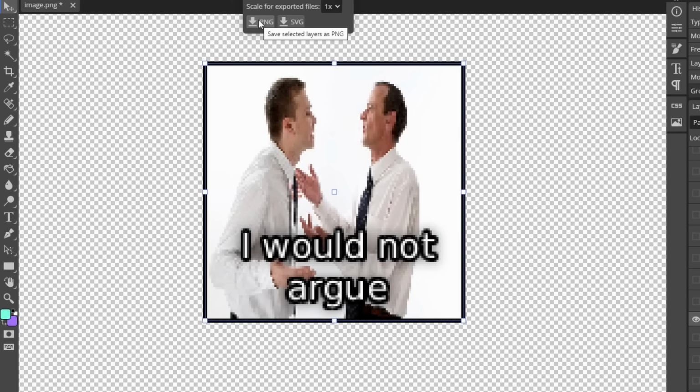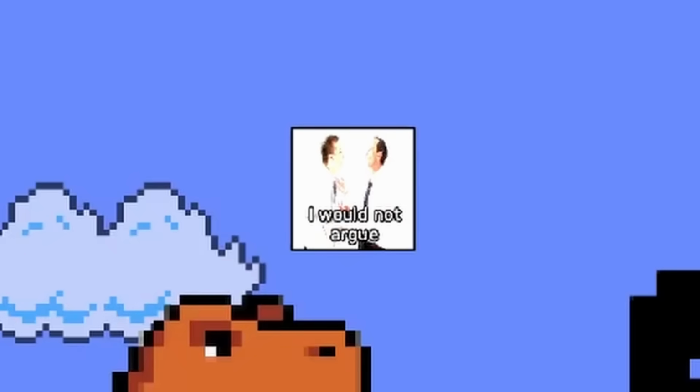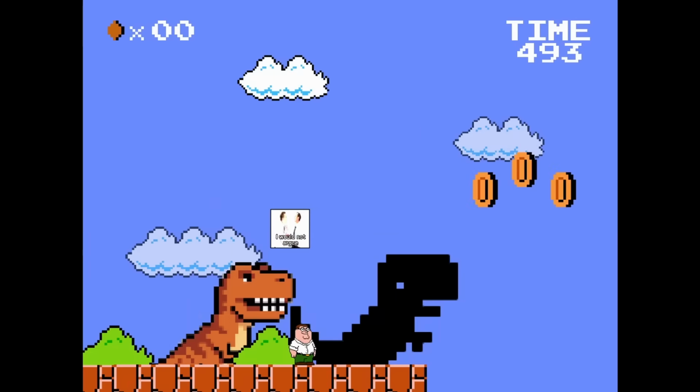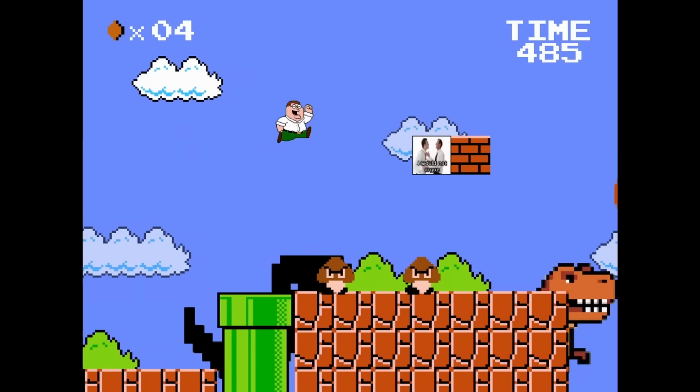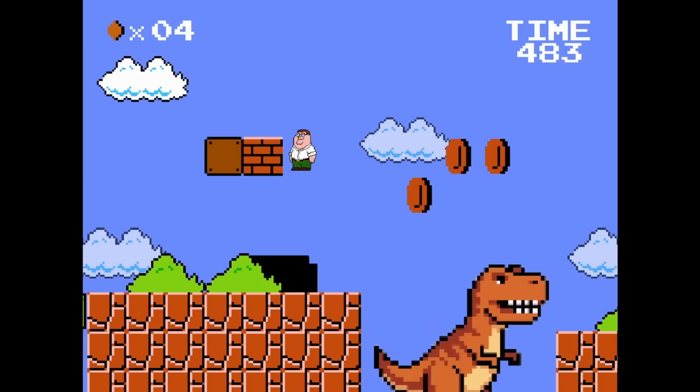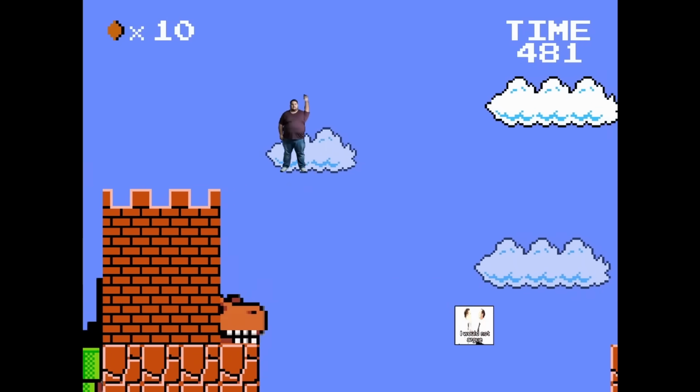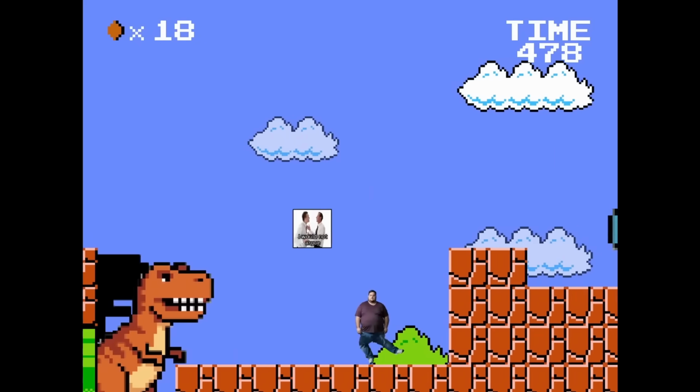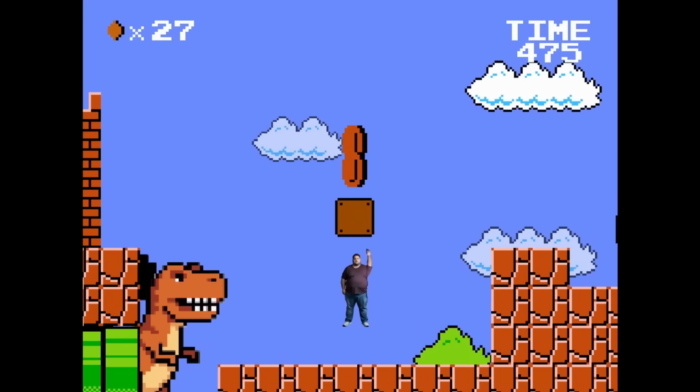They would not argue. They wouldn't argue at all. Oh, phew. I'm so glad these guys would not argue. I mean, it looks like they're arguing, but maybe they're just having a conversation because they're not arguing, right? Okay, there we go. We ruined it. Where's the next one? Let's get a power up of this. I would not argue. I'll take the mushroom. Real life Peter Griffin. Here we go. Oh, this one you can hit multiple times. Yeah. Let this guy go.